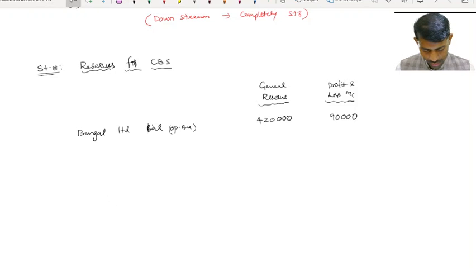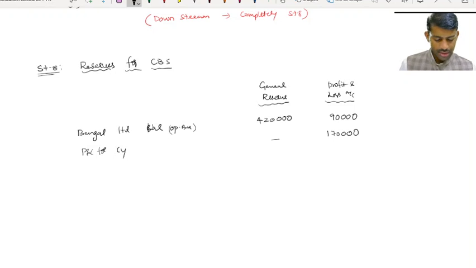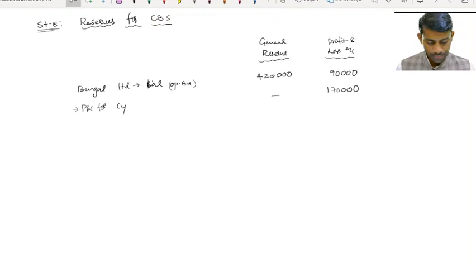Then P&L for the current year, which is 1,70,000. So this is Bengal Limited's opening balance and P&L current year balance. Both. Now let us go for adding the share from the subsidiary. Share from subsidiary.